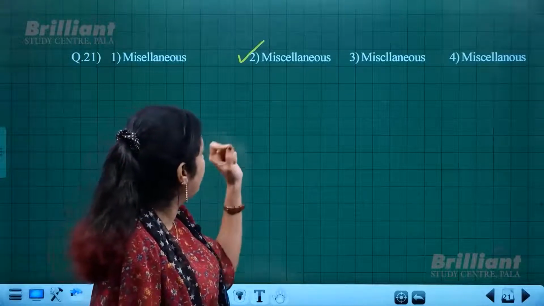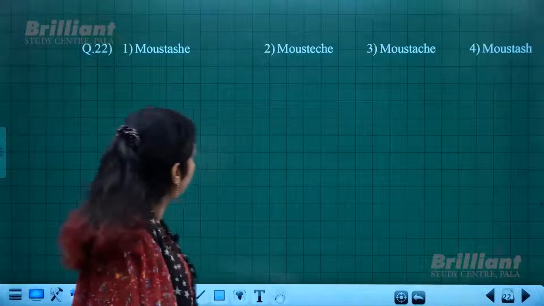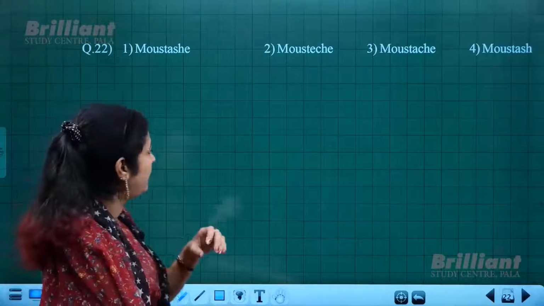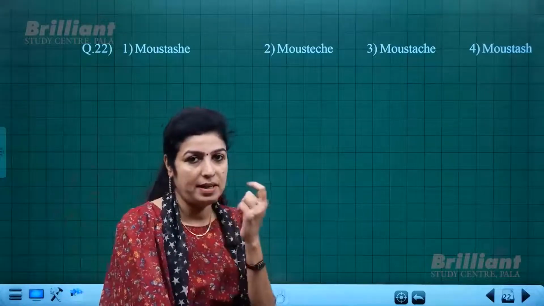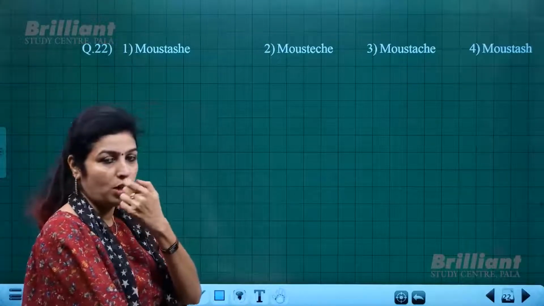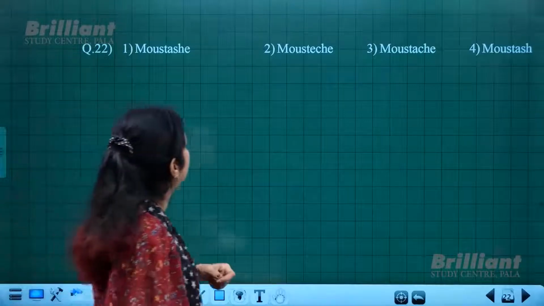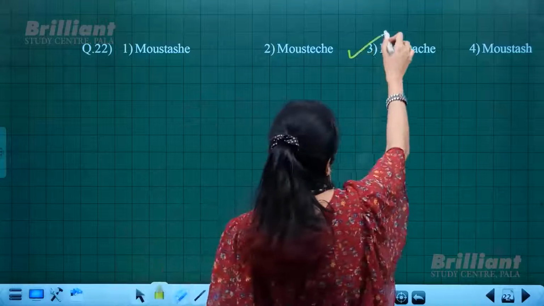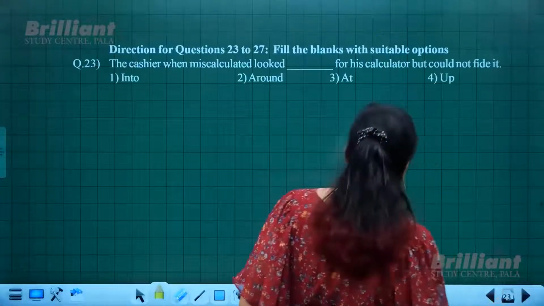Okay, so miscellaneous. Next, one more of similar type. Choose the correct spelling. Mustache. Mustache means the growth of hair above your upper lip. So here, MOUSTACHE, the third option, is correct.